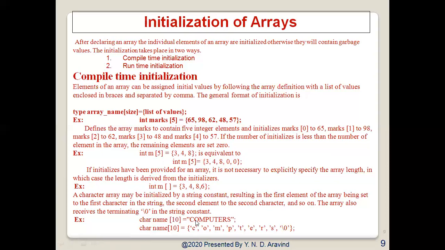Automatically it will count 1, 2, 3, 4, 5, 6, 7, 8, 9 letters are there, and the termination. So in strings we will use \0 as the termination. So for that also it will assign some space. So totally you will be taking 10 elements. So the first element, name of 0, will contain C, name of 1 will contain O, name of 2 will contain M, name of 3 will contain P, name of 4 will contain U, name of 5 will contain T, 6 E, 7 R, 8 S, and name of 9 will contain \0. In this fashion we can assign values to the array.